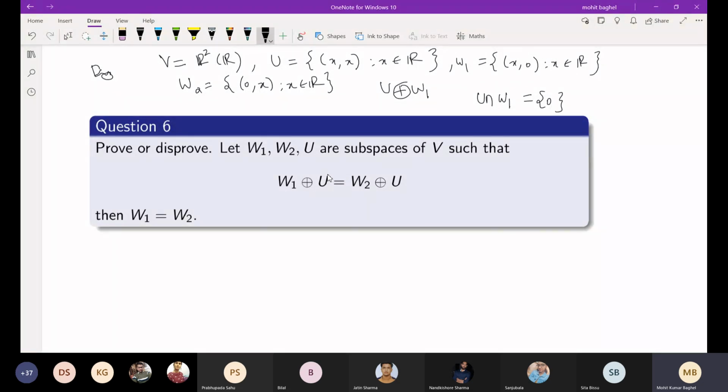First answer this question. No, sir, it will be W1. Okay, so it will be W1, it is not zero. So if you are trying to disprove this statement, first you have to take such subspaces that will satisfy the definition of U intersection W1 equal to zero. Sir, it will be the zero vector, because in U the elements are (x, 0). So you are saying U intersection W1 is the zero vector here? Yes, sir. No, sir, because the elements in U and W1 are the same.